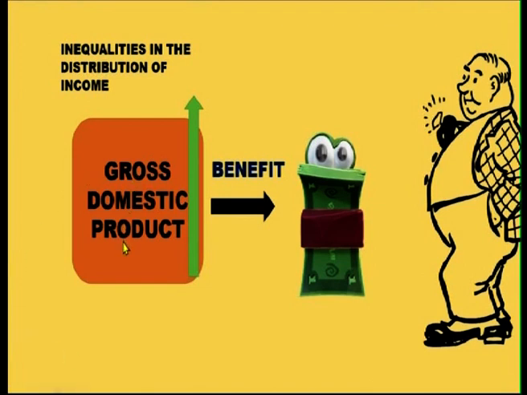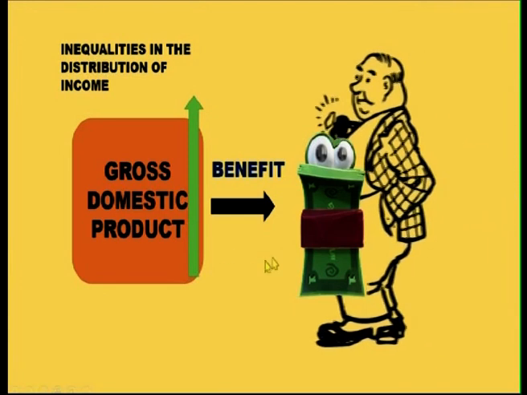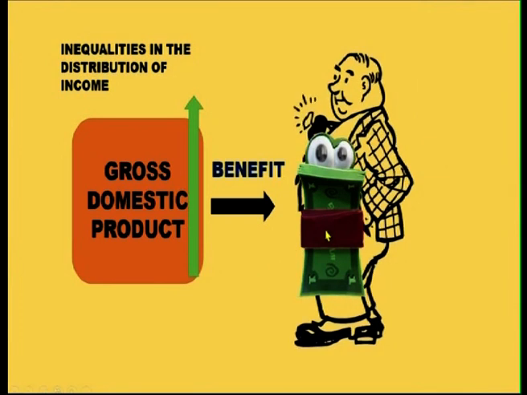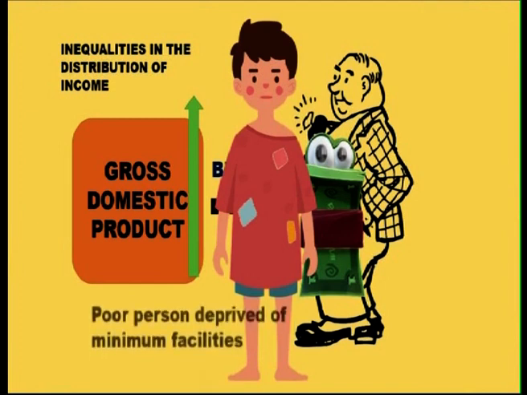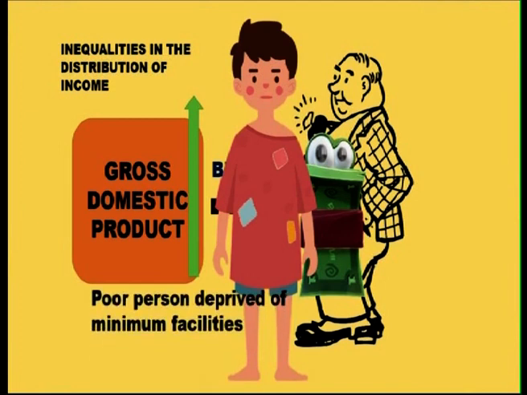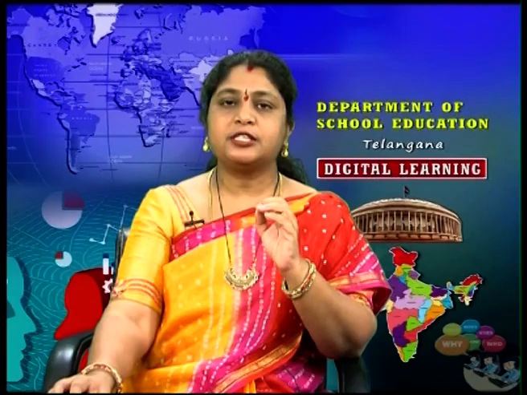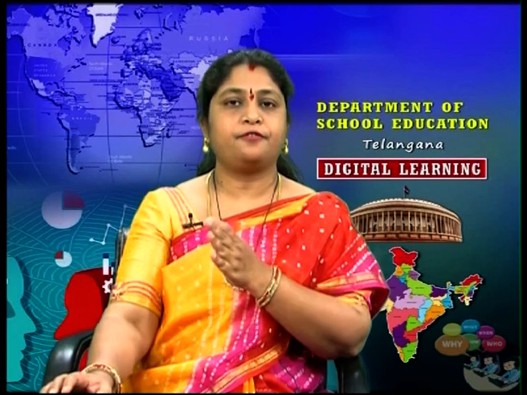See, even if the GDP, that is the gross domestic product, that is the total production, is increasing, it is benefiting only a few people in the country. So, who are those? Only rich people. Rich and wealthy people are the people who are able to buy whatever goods are produced in the country. But what is happening to the poor people? They are still deprived of the basic necessities. Even the minimum facilities are not provided to the poor person. So, this is because of the unequal distribution of income.